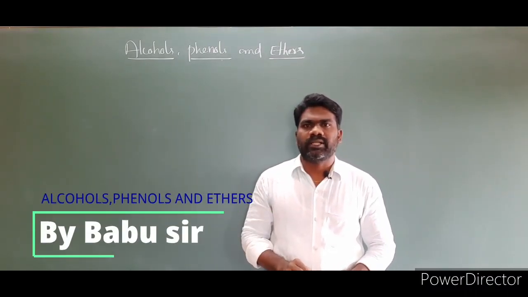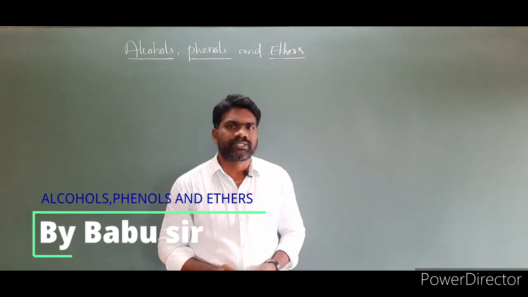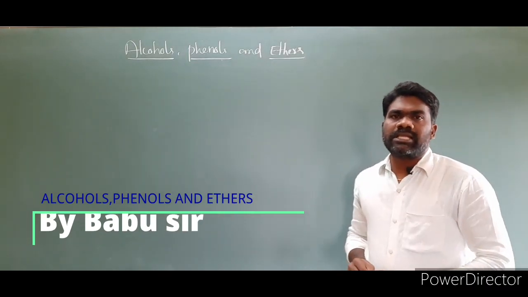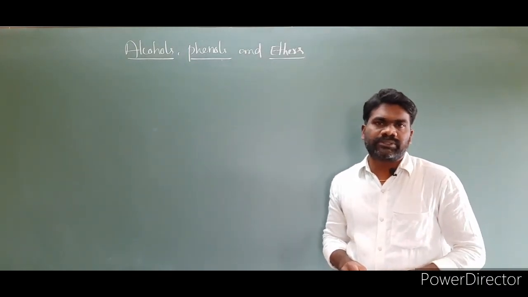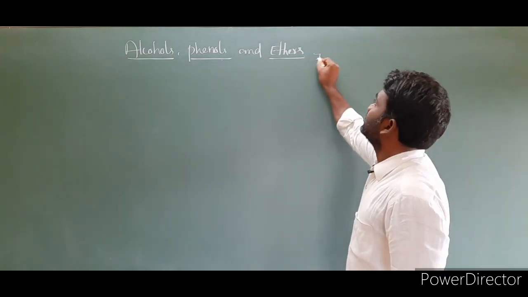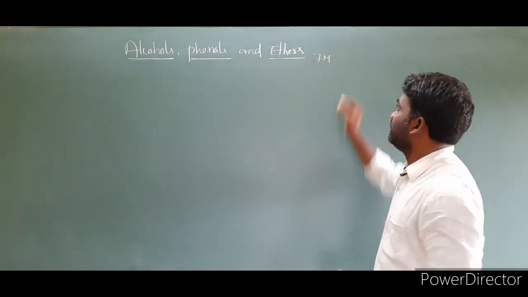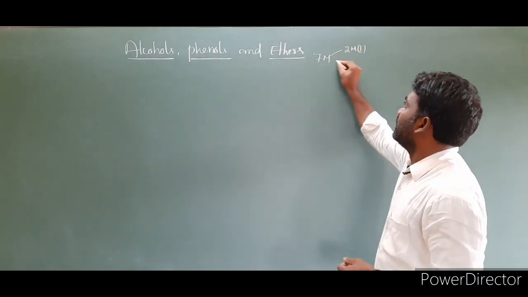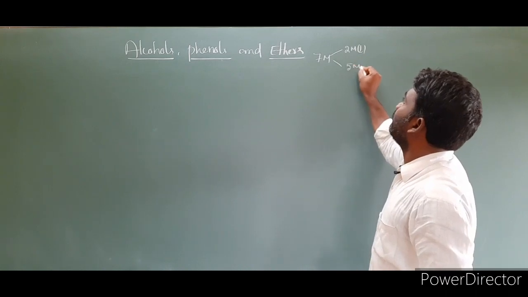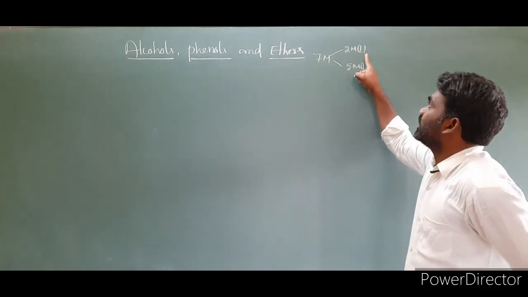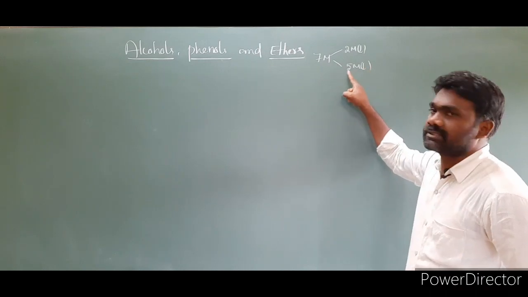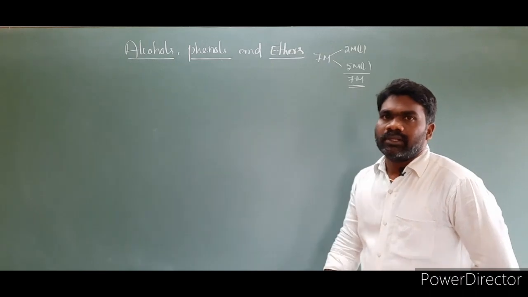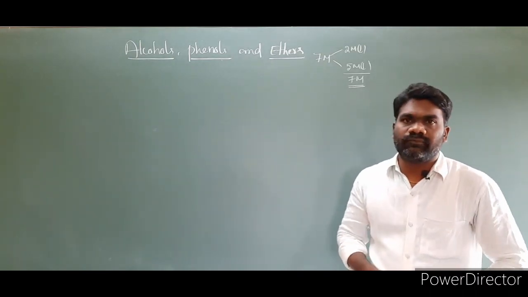Today I am going to start an important chapter from the second PUC organic chemistry, by the name alcohols, phenols and ethers. This chapter has a 7 marks weightage in your PUC examination. You will get 7 marks from this chapter. From the 7 marks you will get one 2 mark question and one 5 mark question. One question carries 2 marks, another question carries 5 marks. The total number of marks from this chapter is 7 marks. Now let us look into the alcohols, phenols and ethers.